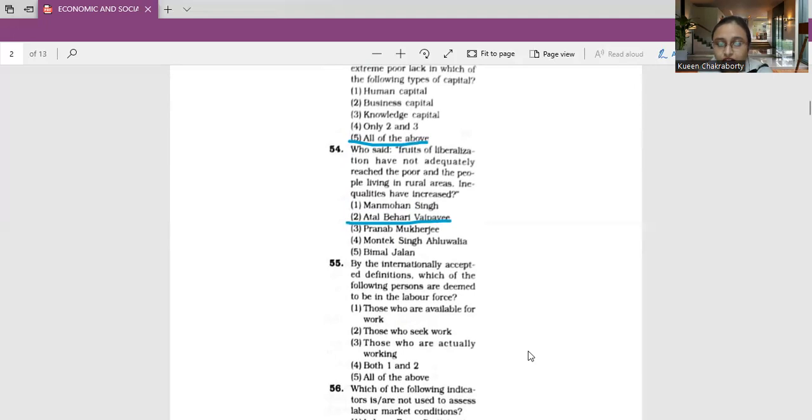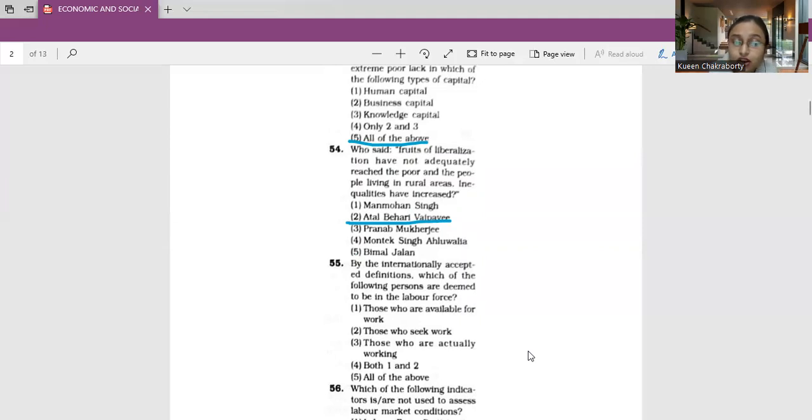So we are talking about the labor force. By the internationally accepted definitions, all persons who are working, that means who are having a job, and those who, though not working, are seeking and are available for work, are deemed to be in the labor force.